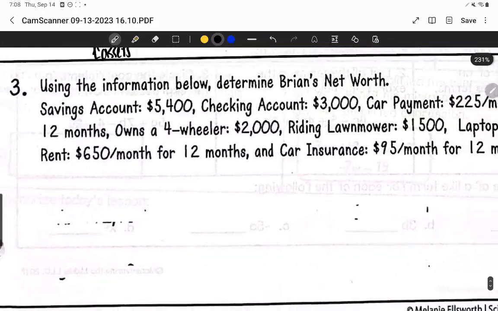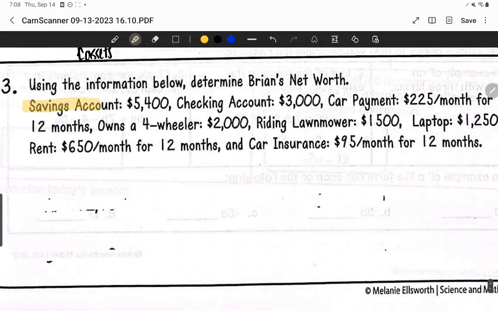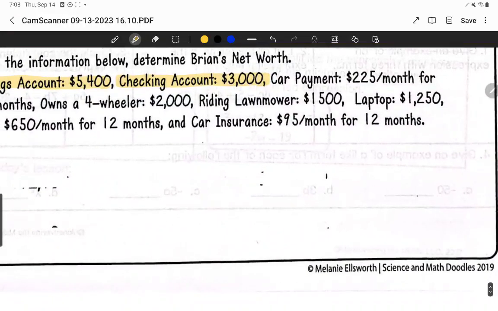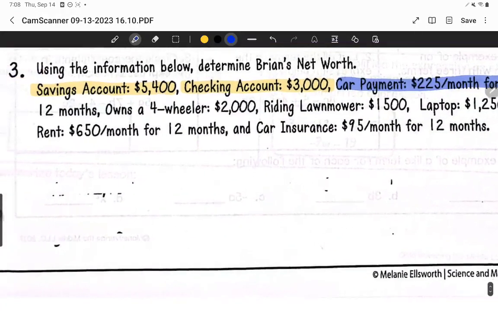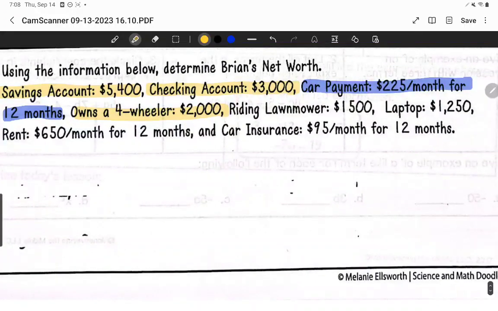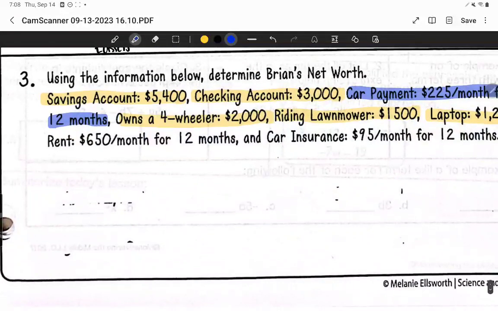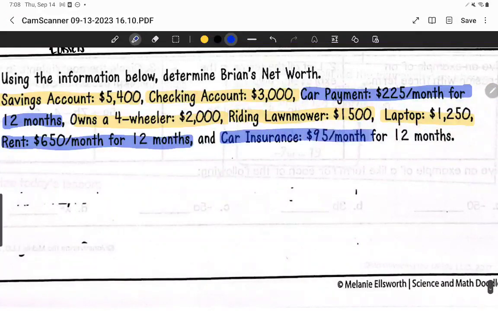Okay, so first we're going to go through and we're going to label our assets and our liabilities. So a savings account is an asset. A checking account is an asset. A car payment is a liability. Owning a four-wheeler is an asset. Owning a riding lawnmower is an asset. Owning a laptop is an asset. Paying rent is a liability. And car insurance means that you owe that money to someone else. That is also a liability.